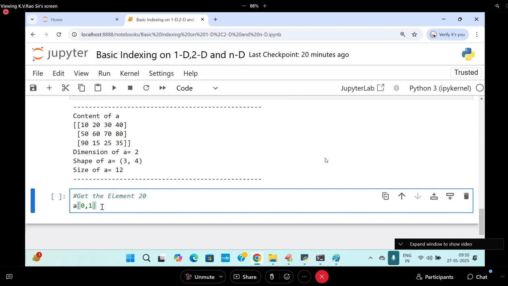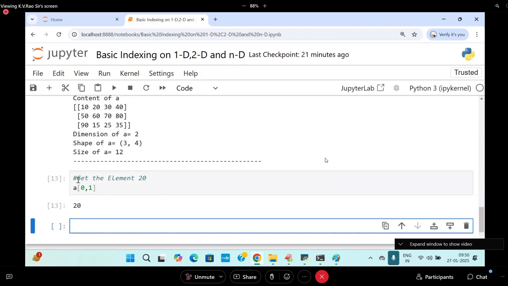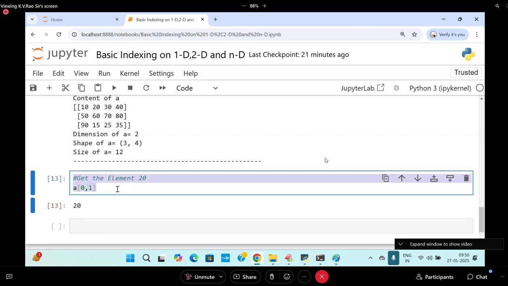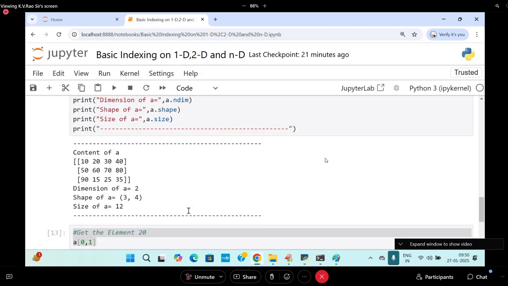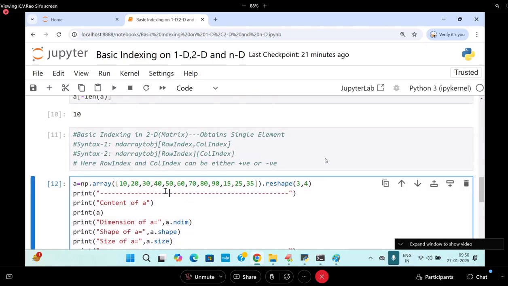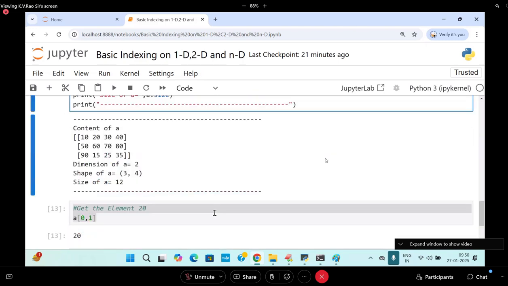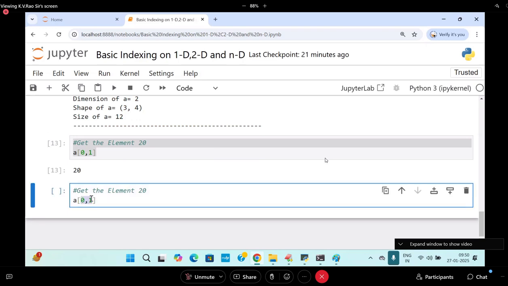So get the element 20 with 0 comma 1. Next, another way of getting this 20 is the negative index. What is the negative index? Minus 3, minus 3 comma minus 2.